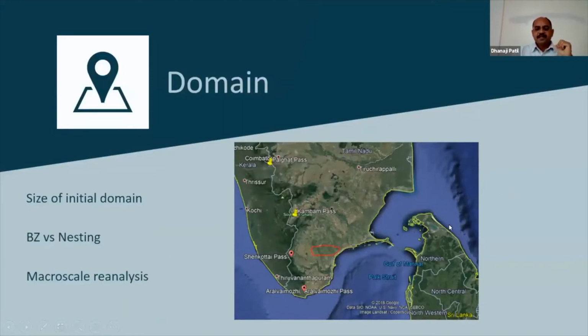So the first one is the size of the domain. As you can see in this picture, this area is South Tamil Nadu, in the Indian Peninsula. There are several wind passes. My colleagues from India might be aware of these wind passes: Aral-Waimozi Pass, Shenkottai Pass, Kambam Pass, and the Palghat Pass. As it is a coastal area, there must be some coastal sea breezes from the east side, and there is a return monsoon in this area during October, November, and December, so there is a north wind component.